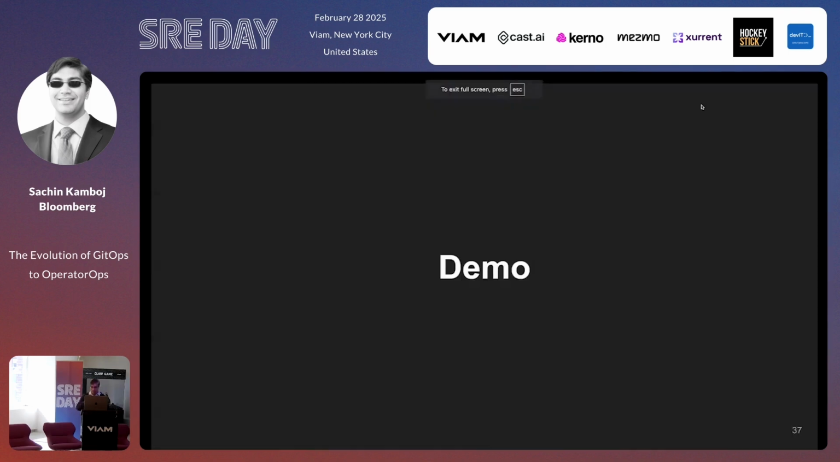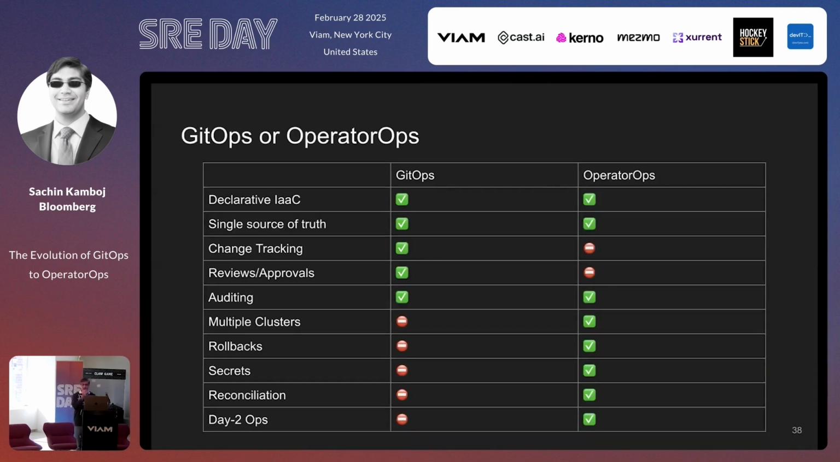Okay, so finally, this is the summary of what I want to say. So do we want to use GitOps or OperatorOps? Both GitOps and OperatorOps give us declarative infrastructure as code. They give us a single source of truth, which is awesome. There are still 2 things that GitOps does that OperatorOps does not really do that well. One of them is change tracking. And the second thing is reviews and approvals.